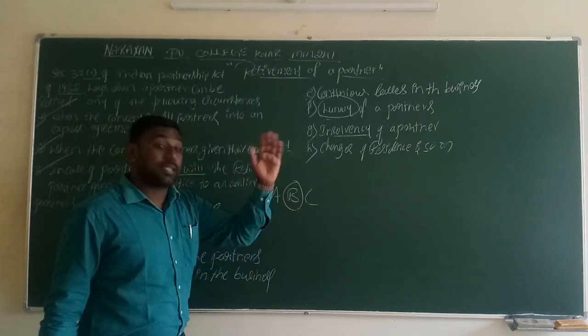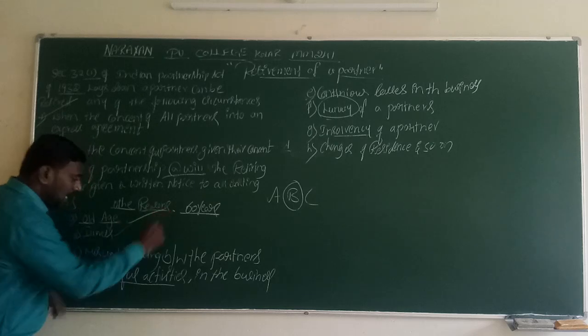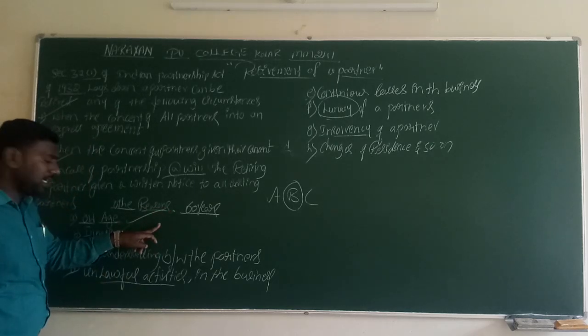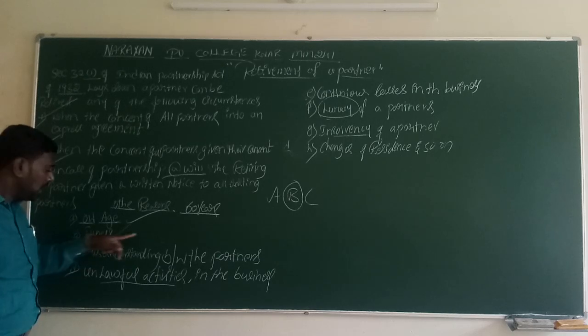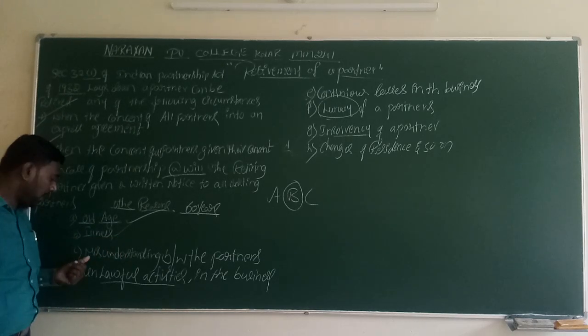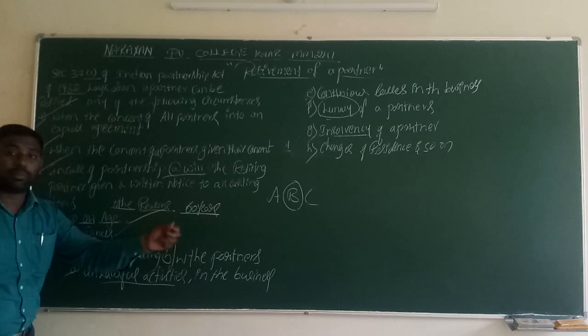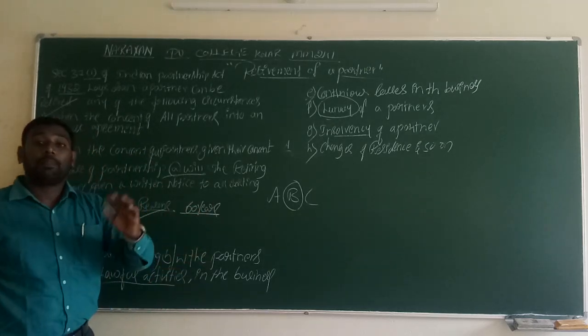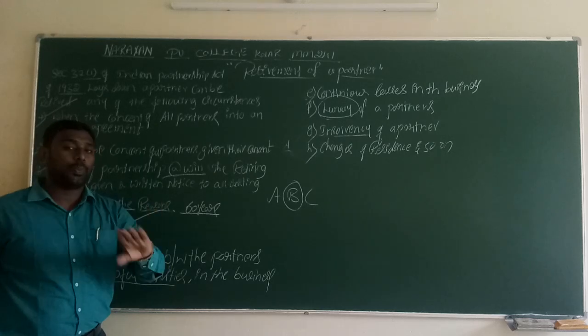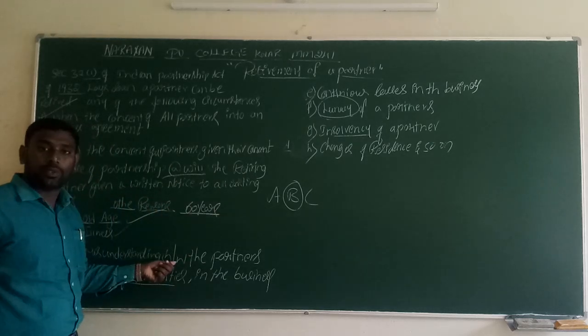Apart from this, there are some other reasons. The first one is age. If the partner crosses his age limit, he will take retirement. If a partner becomes an unhealthy person, then also he is ready to take retirement. If there is a misunderstanding between partners, if the partner does not trust anyone and does not get a positive opinion with another partner, he will be ready to take retirement.